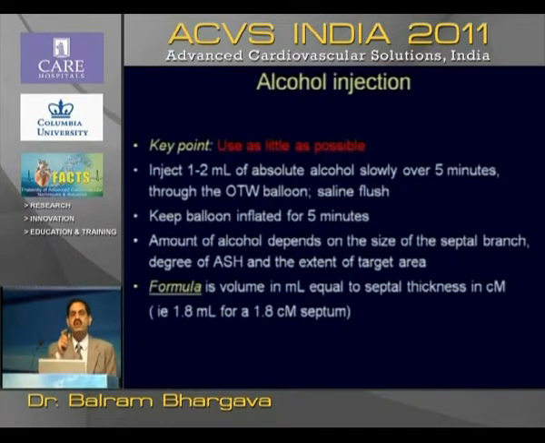And the formula for injecting alcohol is very simple. You take the size of the septum in millimeters and inject that amount of alcohol. Supposing it is 18 millimeters, you inject 1.8 ml of alcohol. If it is 23 millimeters, you inject 2.3 ml of alcohol. Just divide it by 10 and inject that amount of alcohol.